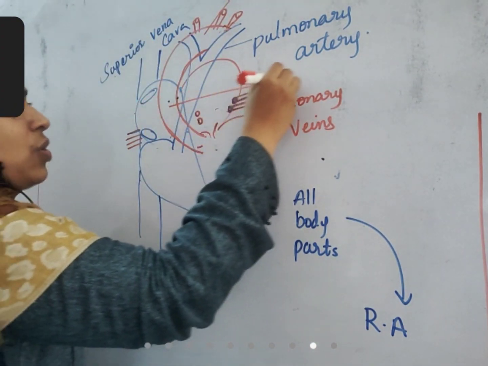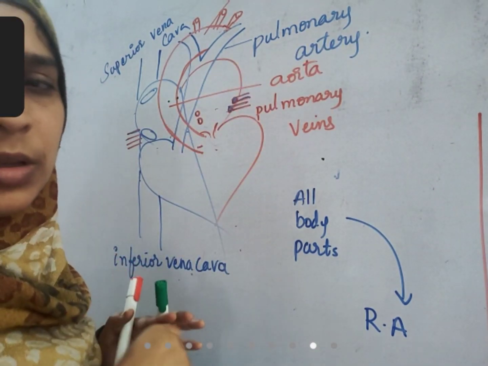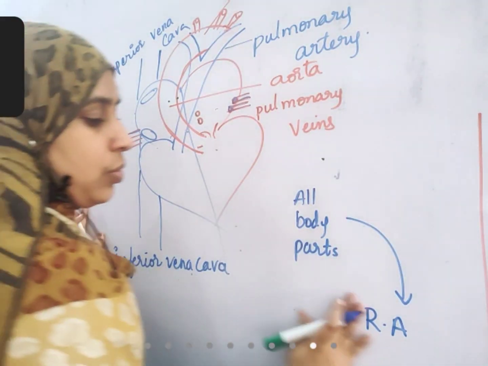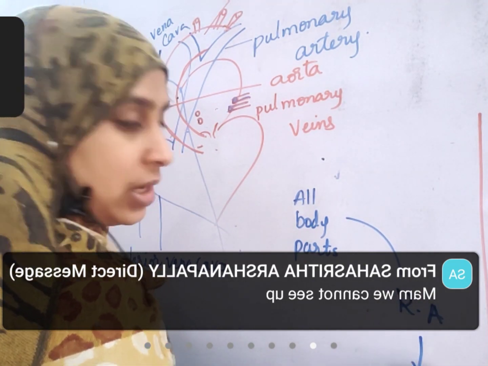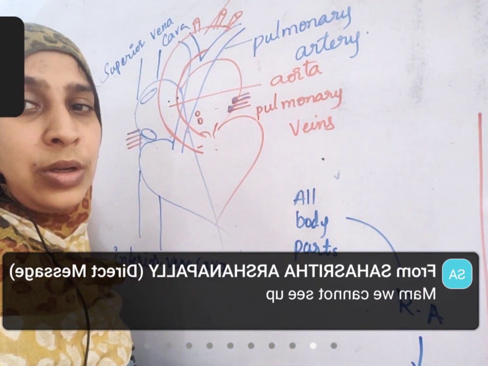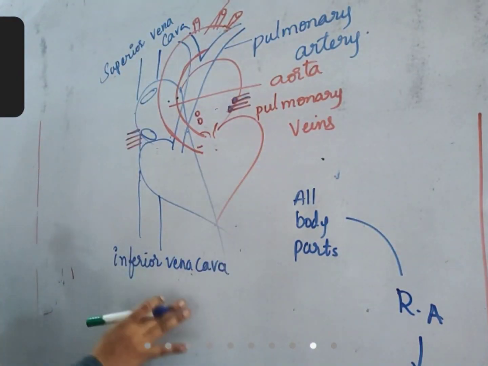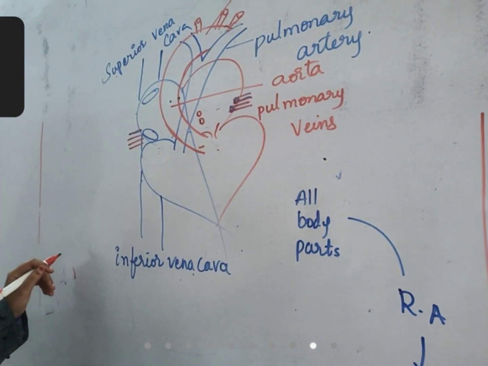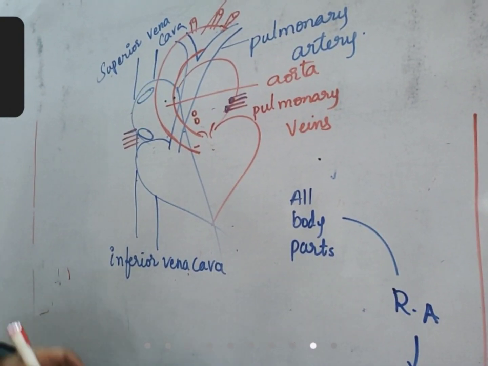This blood vessel is called the aorta. From all body parts to the right auricle. There's nothing written above that.